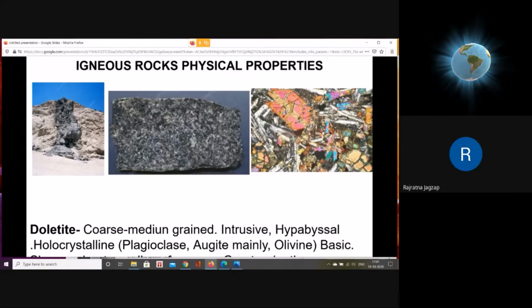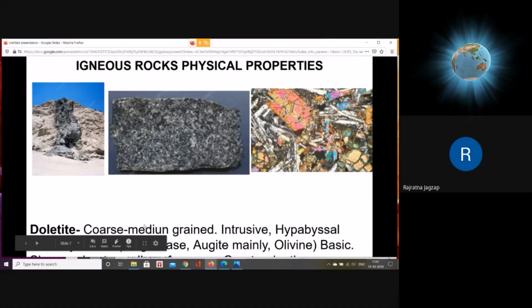But if you check the texture of the rock at the central part of this intrusion, the dolerite, we see that it is coarse grained at the center because of slow cooling, because this material at the center will not come in direct contact with the surrounding cold rock, so it cools relatively slowly. So at the center, this intrusion will show a coarse grained texture, and at the contact margins, it will show fine grained. That's why it is called coarse and medium grained material.